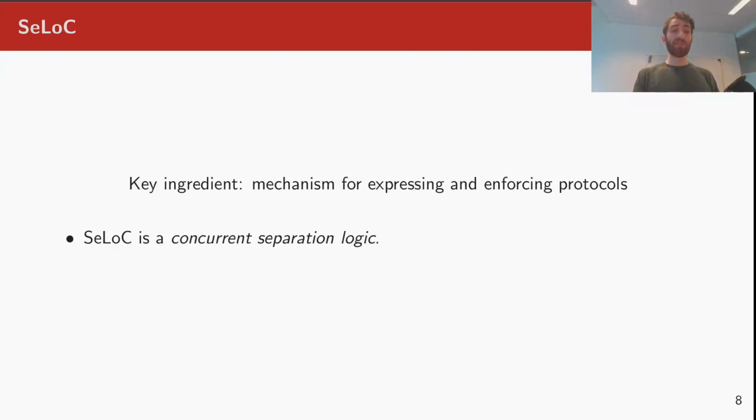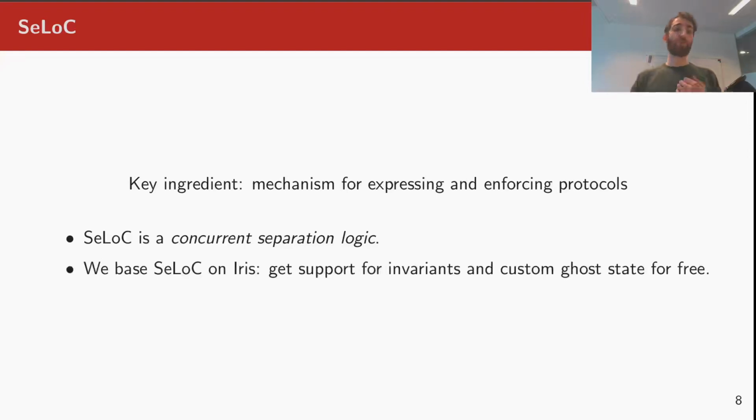Another important ingredient in C-log is a mechanism for defining and enforcing protocols on programs and data structures. As we mentioned, C-log is a program logic. Specifically, it's a concurrent separation logic. Concurrent separation logic is an extension of Hoare logic which is geared towards reasoning about concurrent and stateful programs. We built C-log on top of the concurrent separation logic framework Iris. And as such, we inherit a lot of useful features like invariants and custom ghost state, which are crucial for reasoning about concurrent programs with custom protocols on data structures.